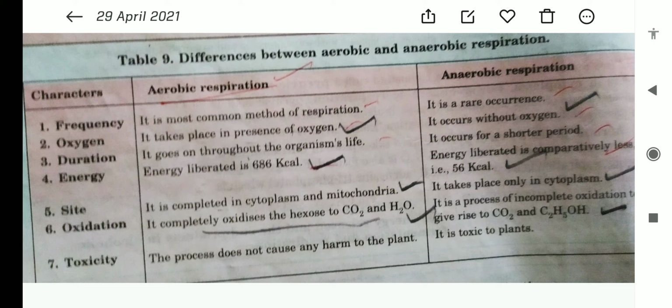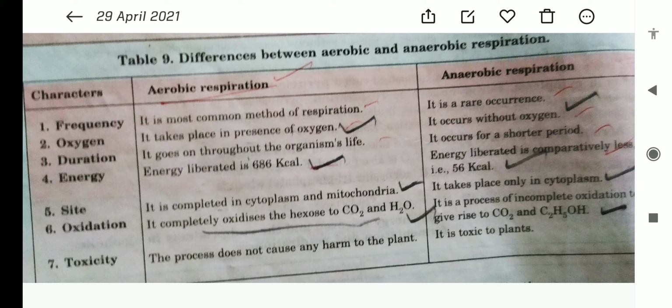In this one, the energy liberated is a lesser amount, 56 kilocalorie, because the food is incompletely oxidized. In aerobic respiration, complete oxidation of food takes place, so more energy is released. But in anaerobic respiration, the food is incompletely oxidized, so energy release is also less, 56 kilocalorie. Anaerobic respiration occurs in the cytoplasm of the cell, whereas aerobic respiration occurs in the mitochondria of the cell.